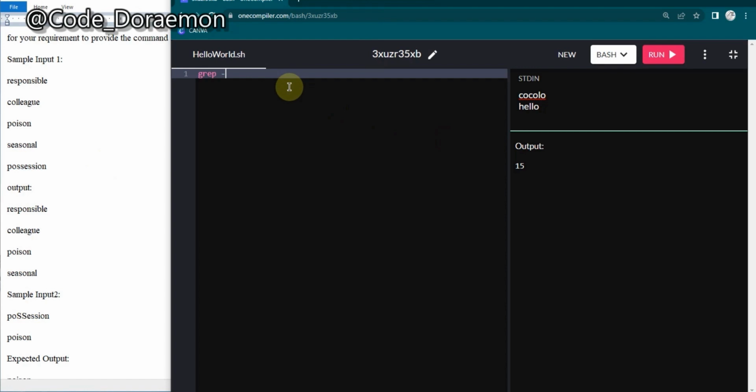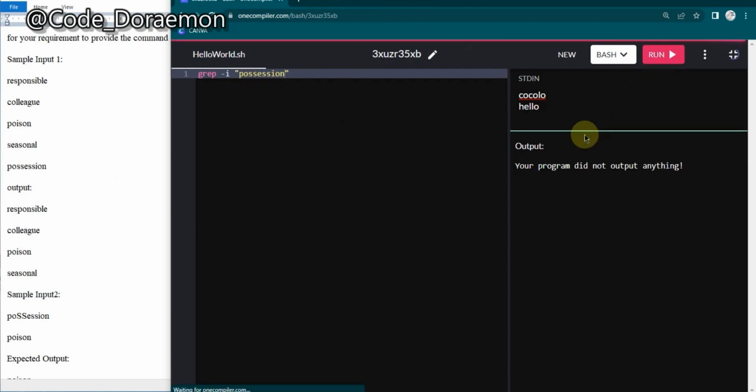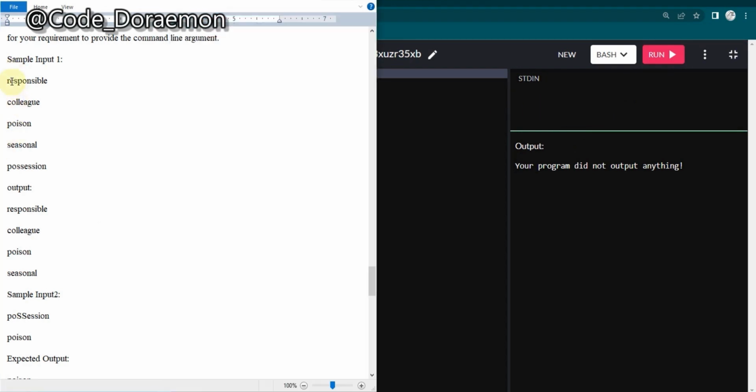Most of you know about grep -i, and here if I give possession, it will compare and return the word without considering the case. Here there is no possession, so I'm just going to replace it with this sample input which is available. So let me do that real quick.